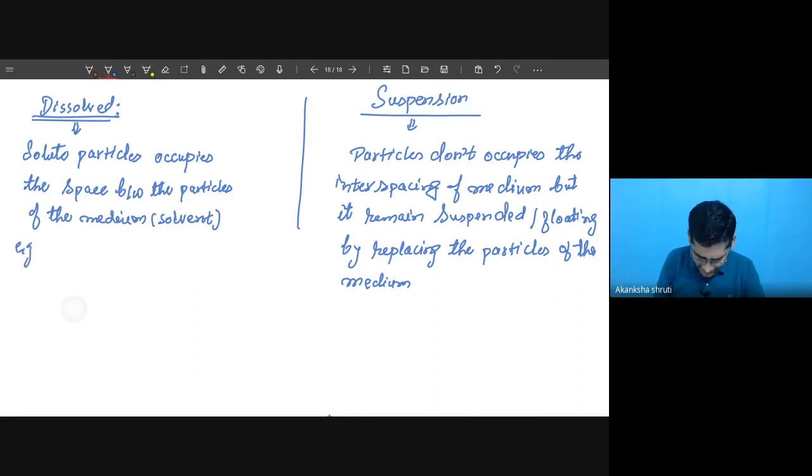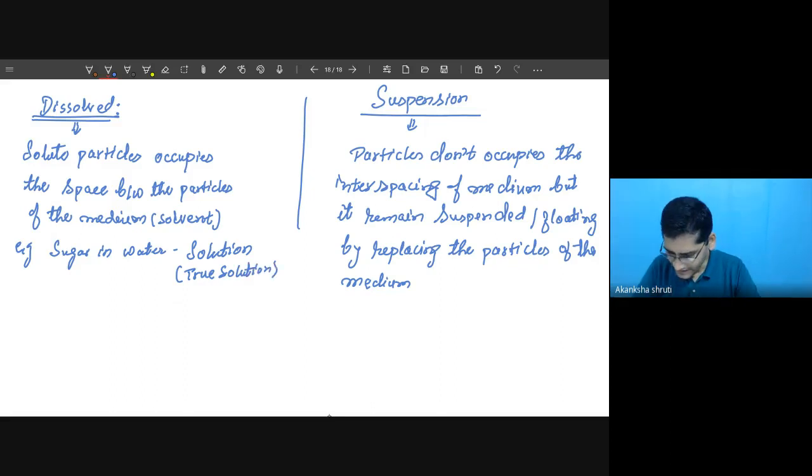If we consider sugar in water, it forms a solution, also called a true solution. But here the example is sand in water. This is the suspension.